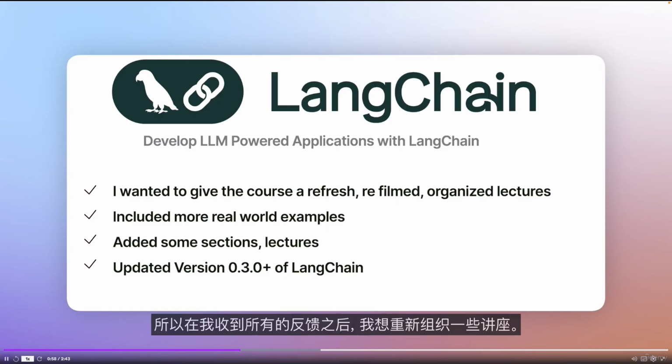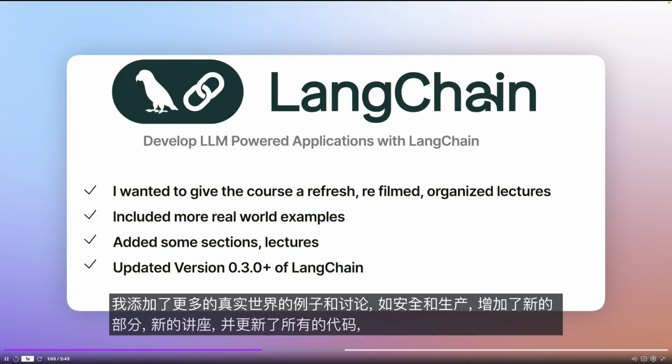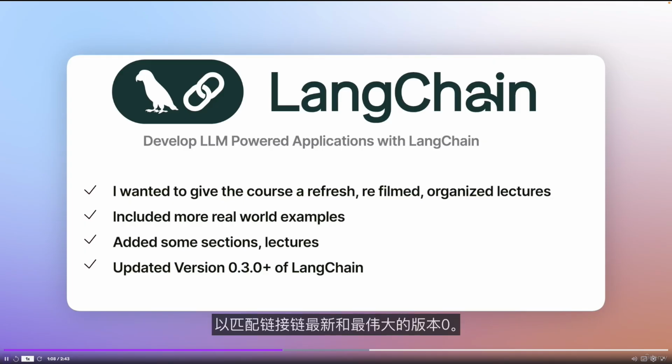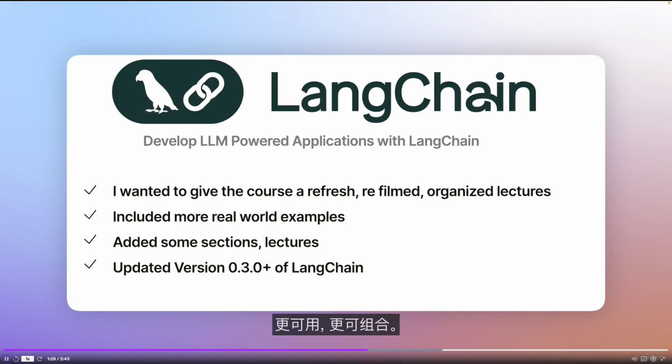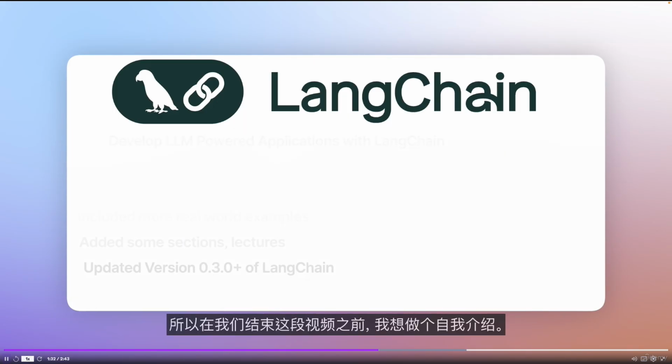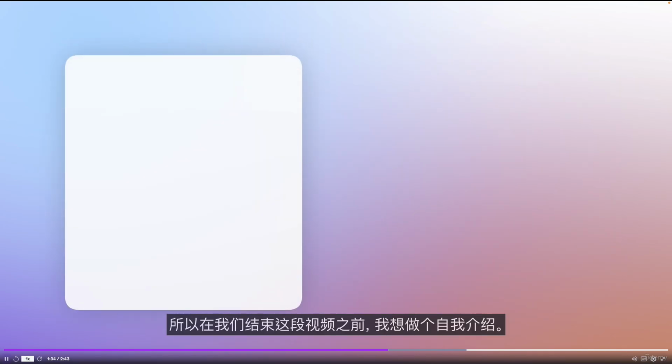After all the feedback I've received, I wanted to reorganize some lectures. I added more real-world examples and discussions on topics like security and production, added new sections and new lectures, and updated all of the code to match LangChain's latest and greatest version, 0.3 plus, and it should be compatible even with the future 0.4 of LangChain, but let's wait and see. I've also added to the video some best practices of LangChain to make our code more robust, more reusable, and more composable.